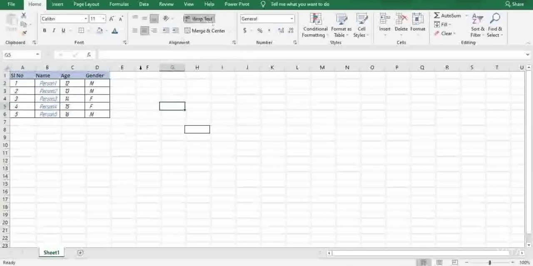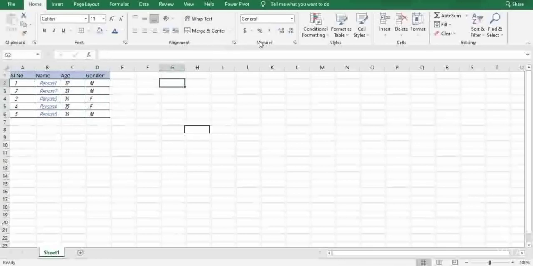And wrap text. I'll just wrap it, try if possible. And now you can clearly see here, friends, we have data 1, 2, 3, 4, 5, person 1, person 2, person 3, person 4, person 5, followed by respective ages and gender.